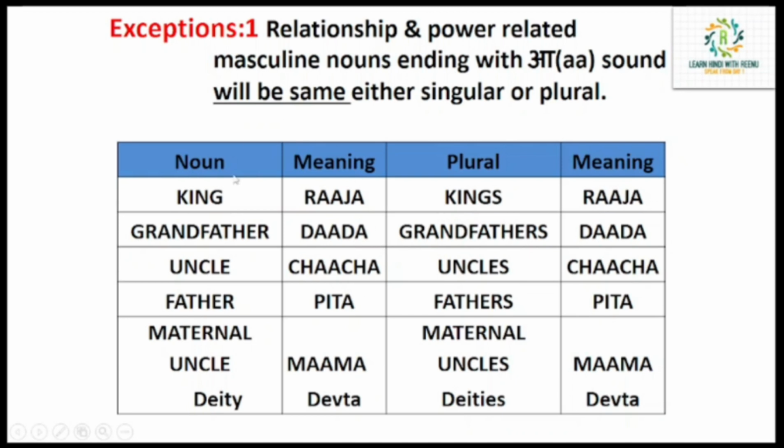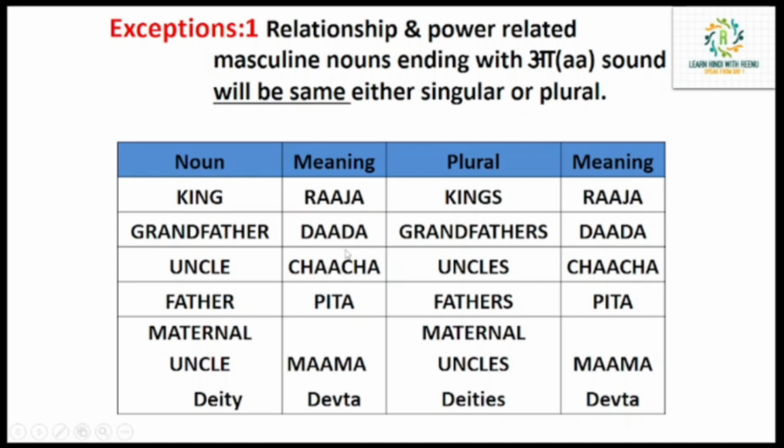Like king is a powerful man, raja is a powerful man. Raja will be raja in singular or plural. Grandfather, dada, it's a relationship. So dada will be dada either singular or plural. Usually we say dadaji in India to show respect. So with every relationship we usually say ji, like dadaji, mataji, chachaji, like that.